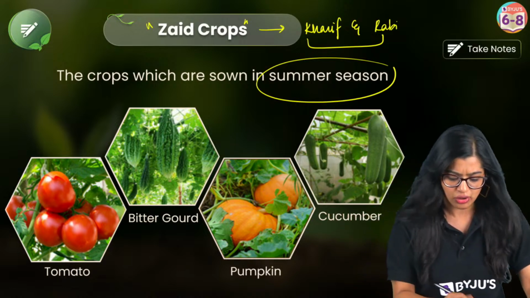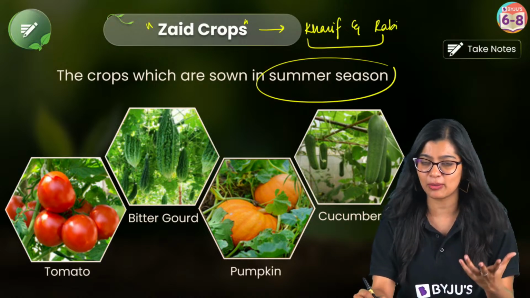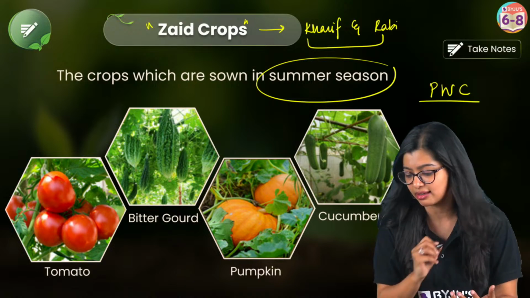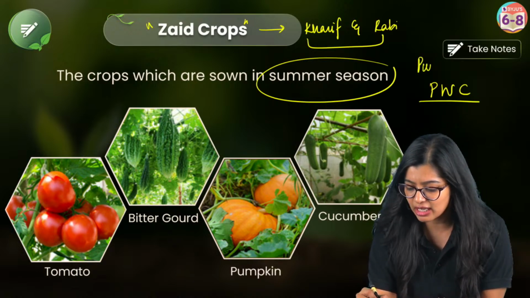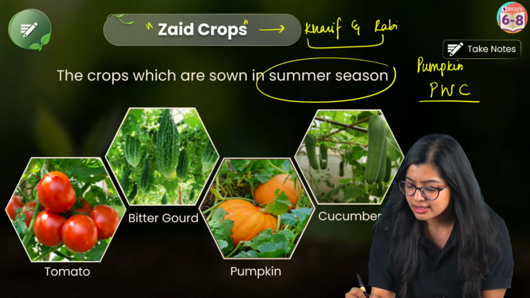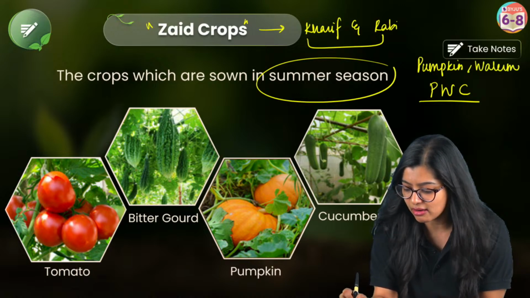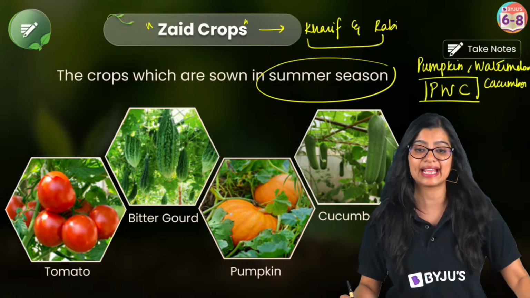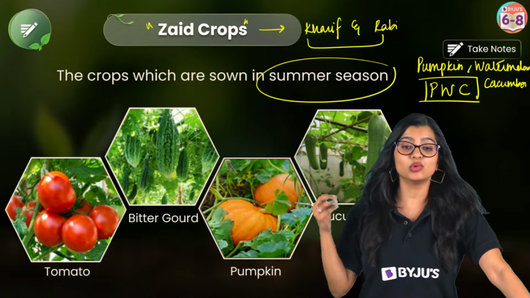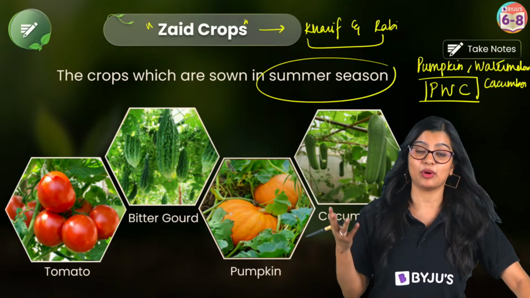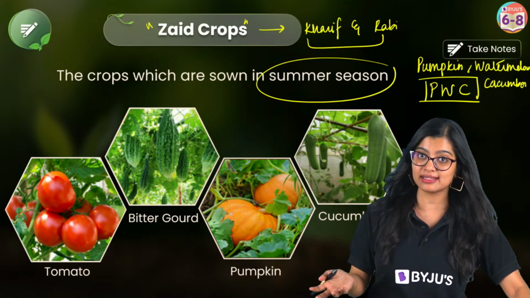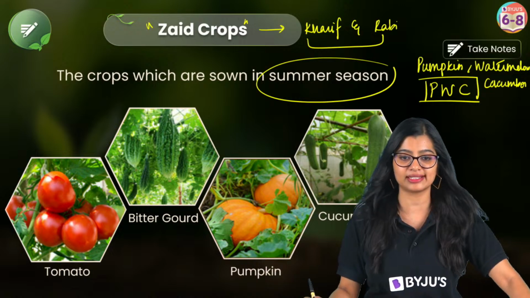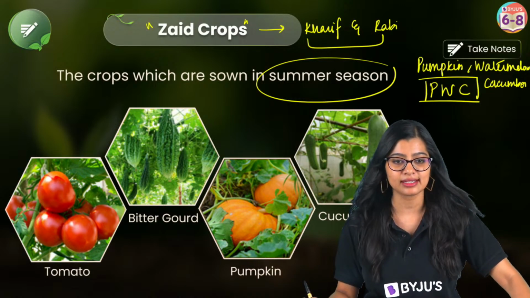Very short. So we see that, again a simple way to remember this is PWC, right? What is P? P for pumpkin, W for watermelon, right? And C here for cucumber. So with this easy way, you will be able to remember the examples, right? Now, corn that is there is a type. Another name for corn is maize. So maize is a Kharif crop, right, Simba? Hope we are clear. Yes?